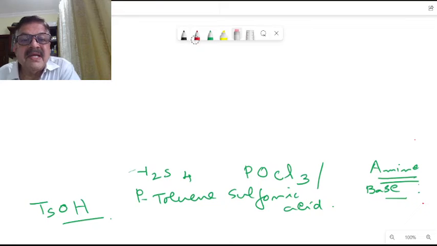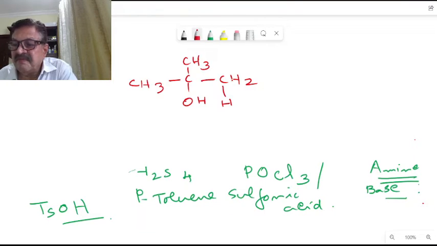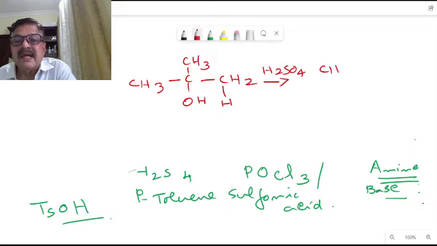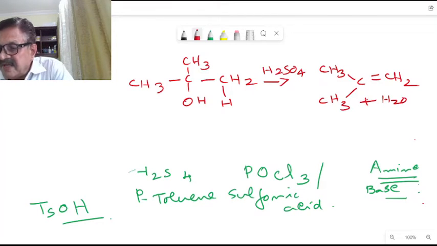If you have a compound of this nature, say CH3, then we have OH here, then CH2. When we treat it with sulfuric acid, a strong acid, we get an alkene. That is beta elimination, plus water. So this is the beta elimination reaction.